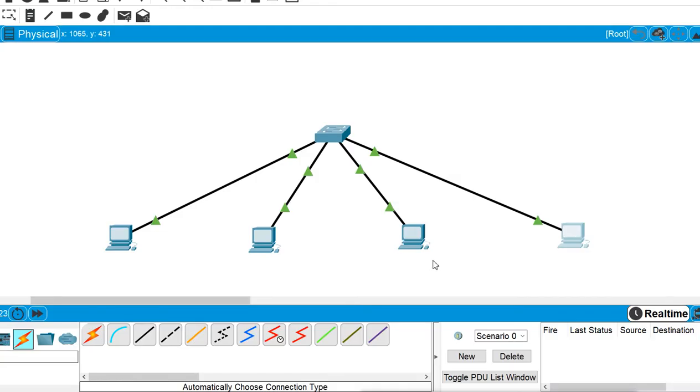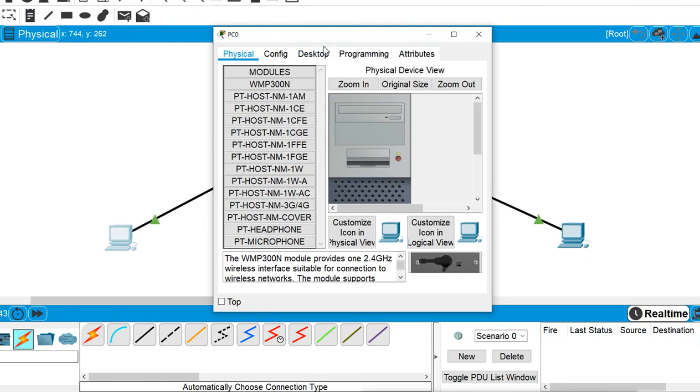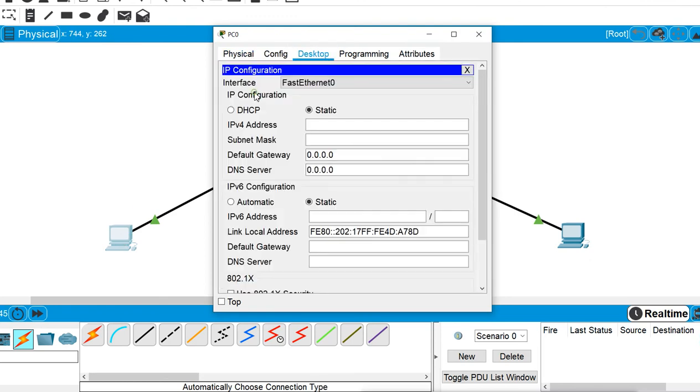Okay, for showing you that example, I have these 4 different machines here, and they are connected to a single switch. So now they are connected, but they don't have an IP address, so I will assign the IP address. On this first machine, I will go to desktop and IP configurations. Now here